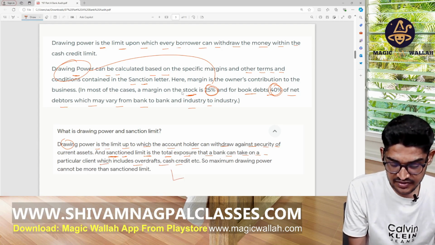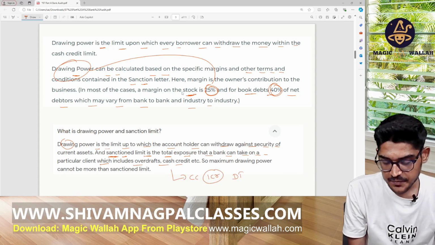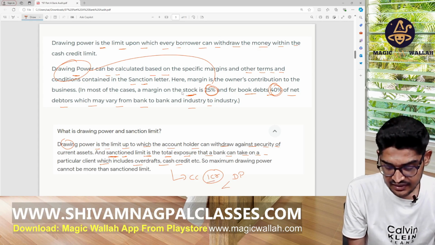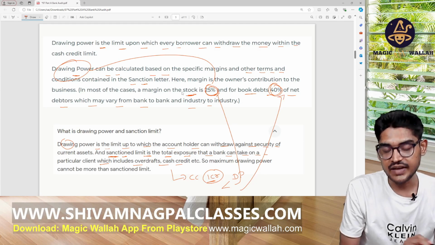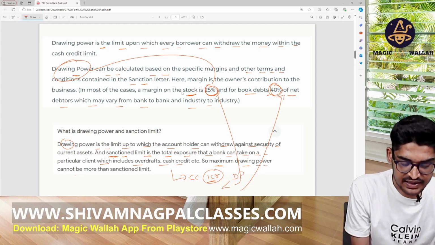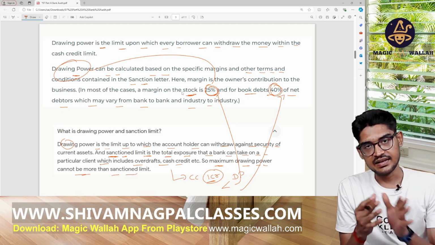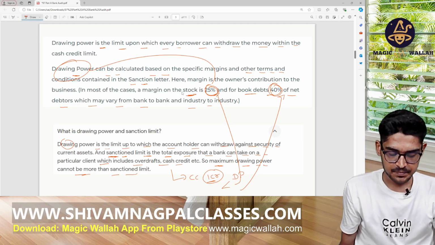Your CC limit is 1 crore, but your drawing power is less than the CC limit, maybe 25% of the stock or 40% of the book debt. The drawing power cannot be more than the sanction limit. It should be less than or equal to the sanction limit.